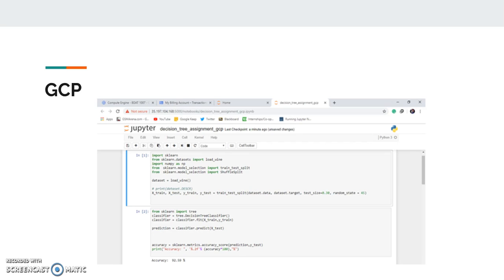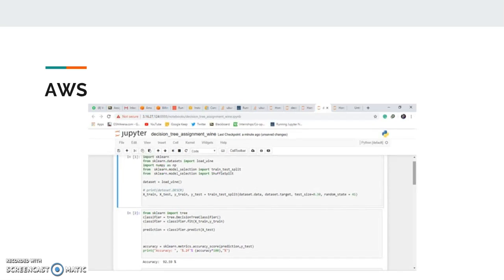We then implemented the same decision tree algorithm in Amazon Web Services, and all other parameters remain constant. And after we implemented it, we found out that the accuracy still remained the same because we implemented decision tree in AWS and Google Cloud Platform, and the accuracy was 92.59%.